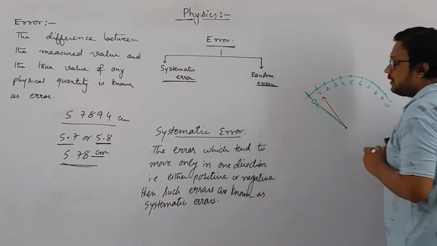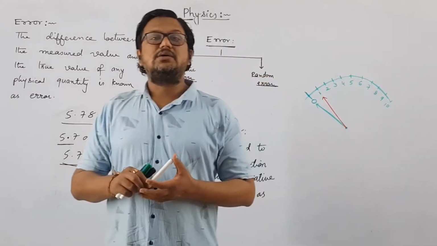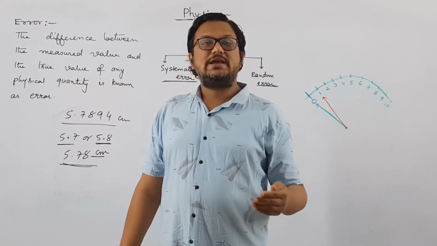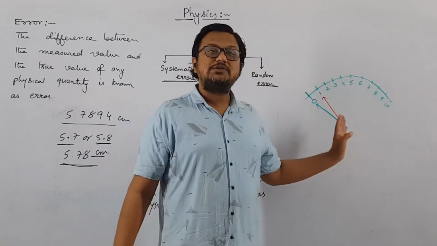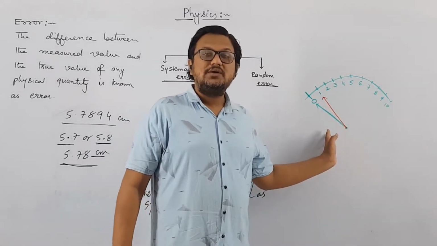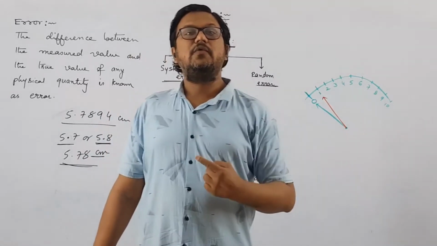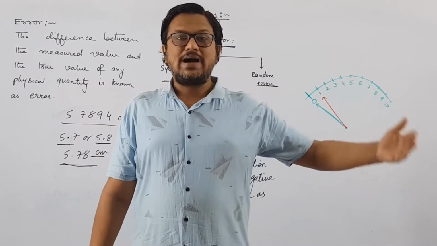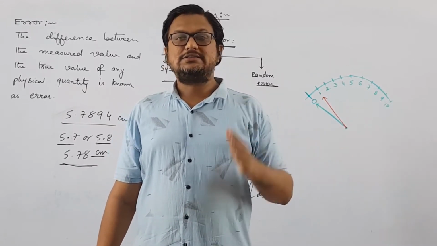Now suppose we measure a potential difference across a circuit which is actually 5 volt, then this device will give you 6 volt because it is already showing 1 volt extra. So the voltage measured by this device will always be 1 volt more than the true value. So it will always give a higher value, positive value. So this kind of error will be known as systematic error.